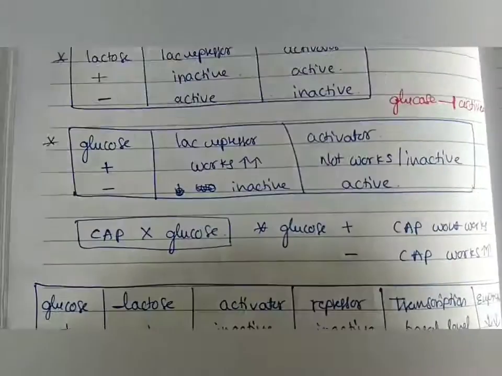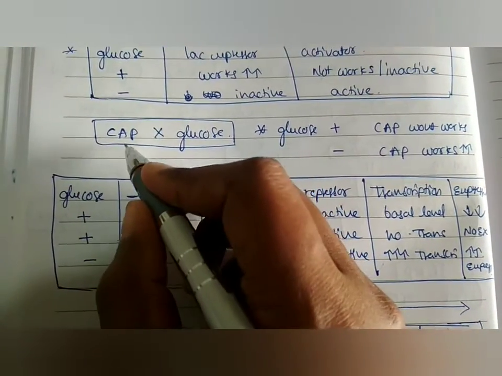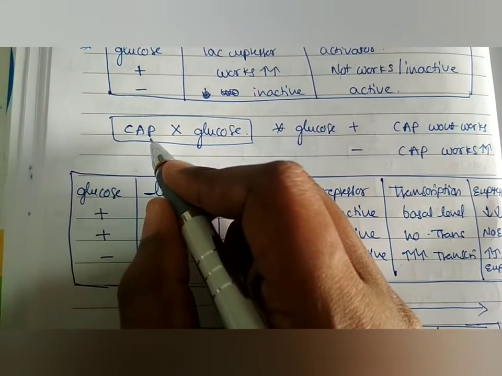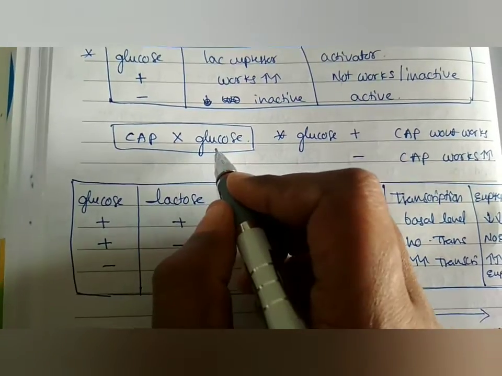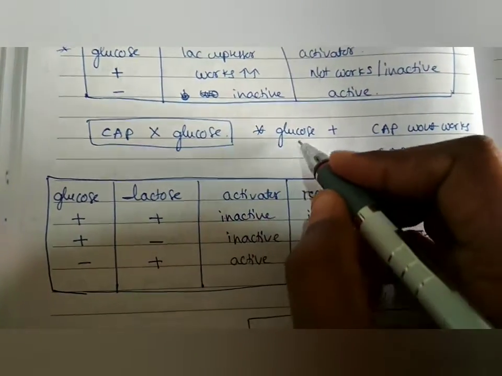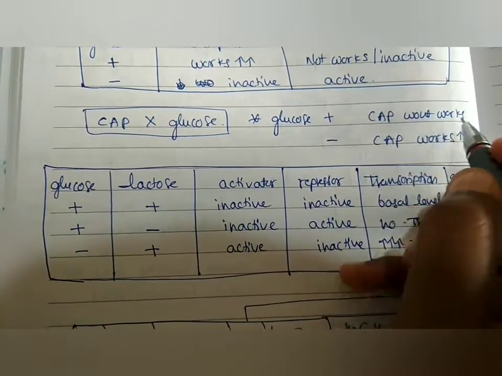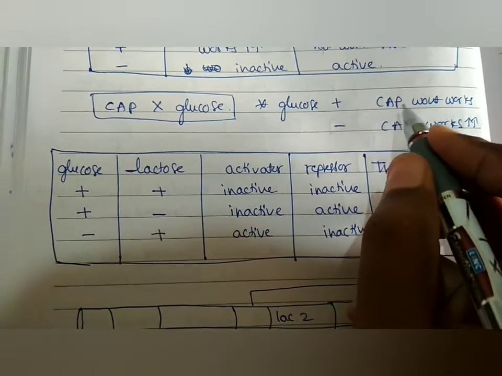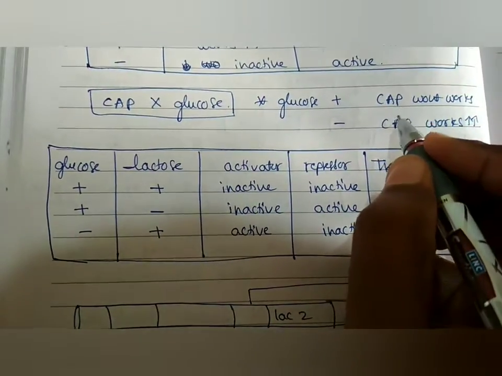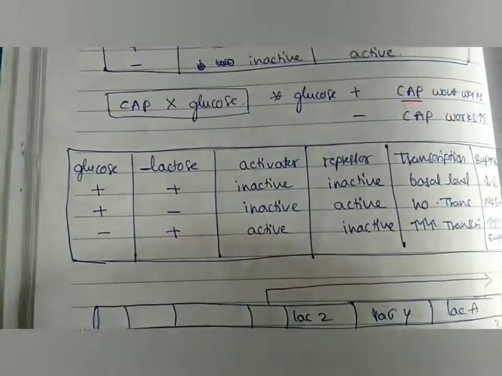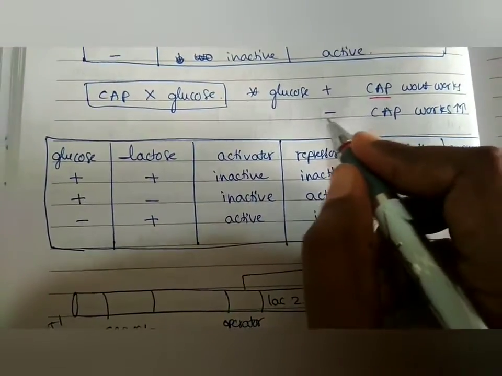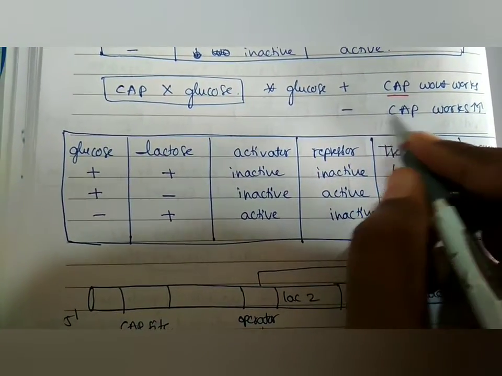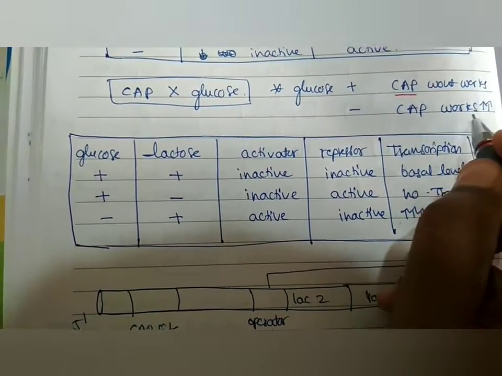CAP also favors the activator function, and it is opposite to the glucose concentration. When glucose is present, CAP won't work. It is a protein which acts like an activator in the lac operon. When glucose concentrations are low, or glucose is not present, then CAP works.